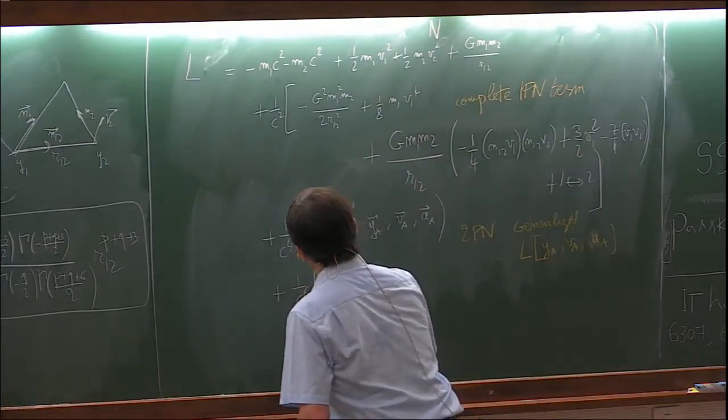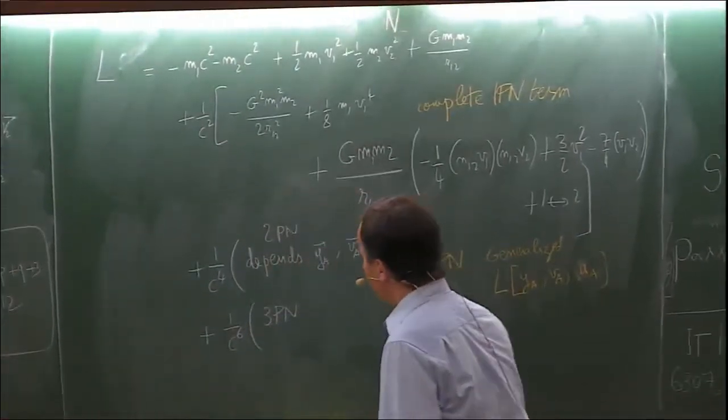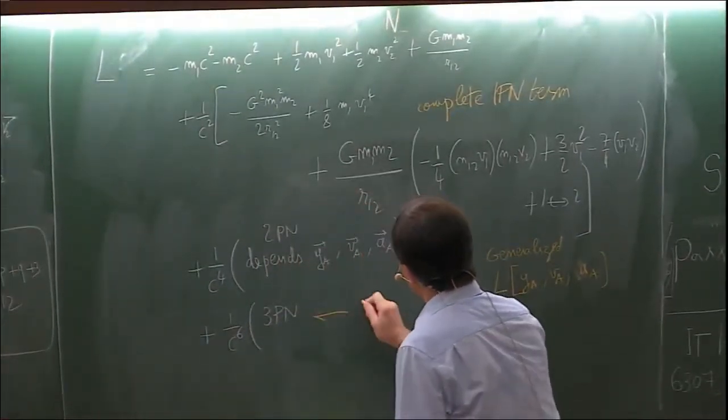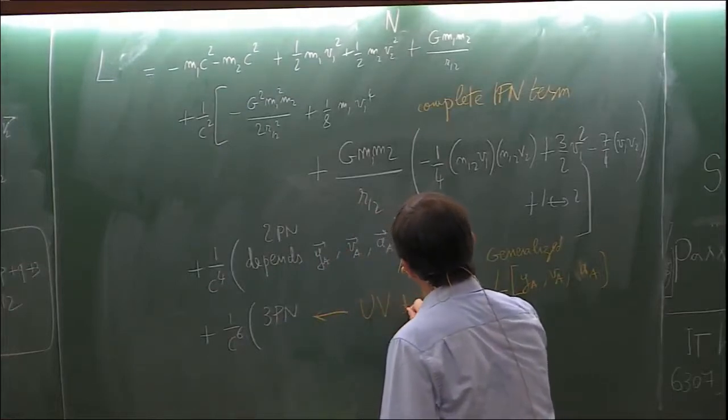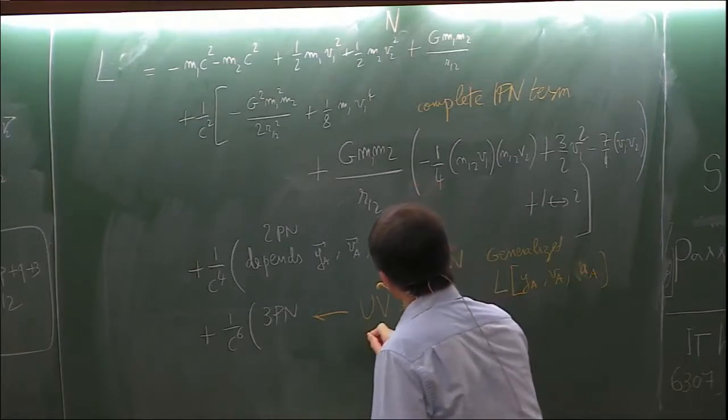At 3PN order, then you find that there are UV divergences that are crucial.